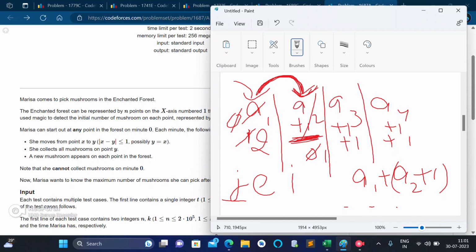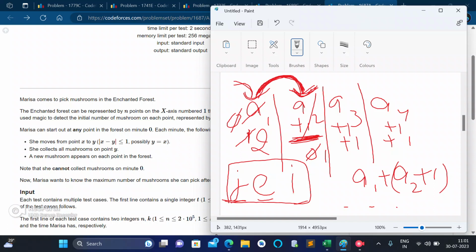In this way, so on, we will find out. So what is the meaning of 1 minute? 1 jump plus 1 eat plus 1 increase. From a1, I jumped initially, from somewhere I jumped to a1, then I eat a1, then increment all the values by 1. This is equal to 1 minute.